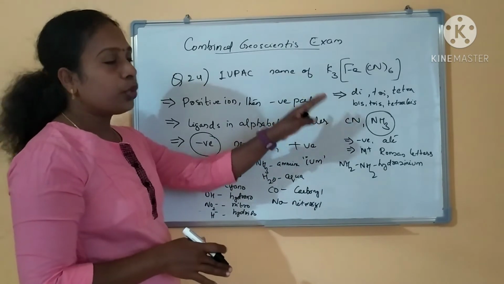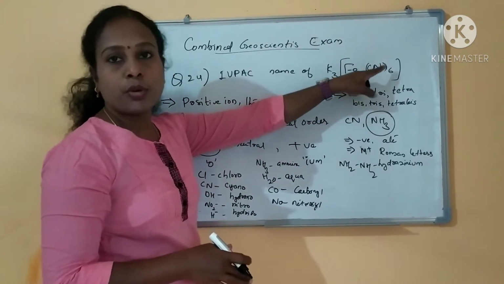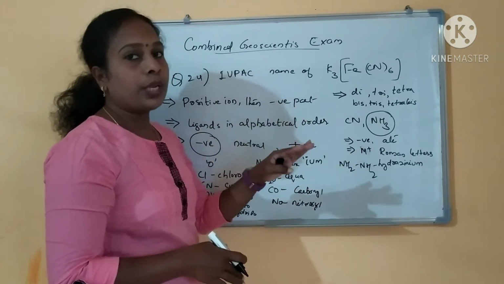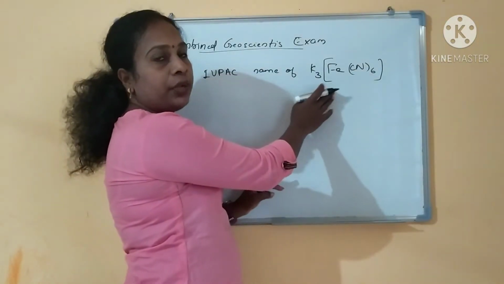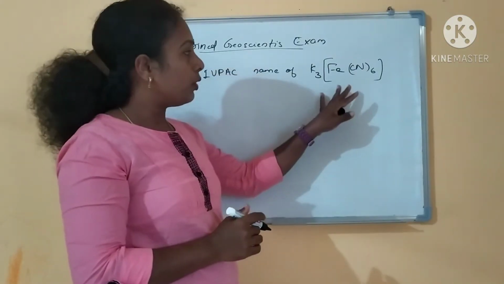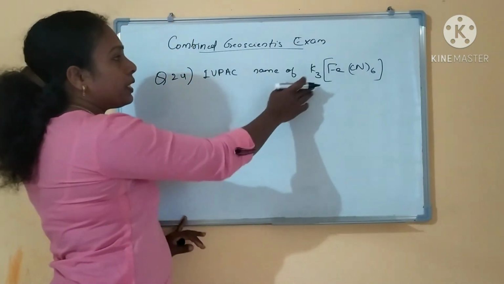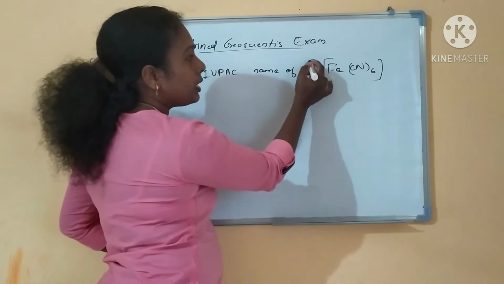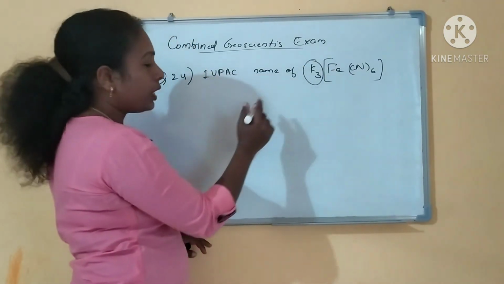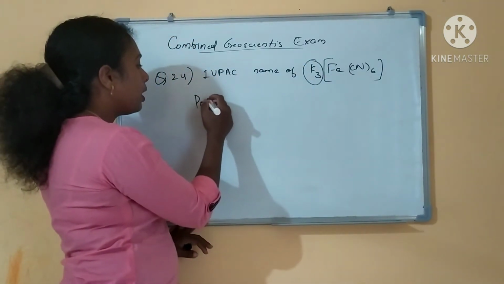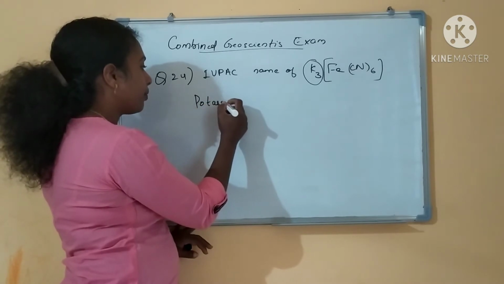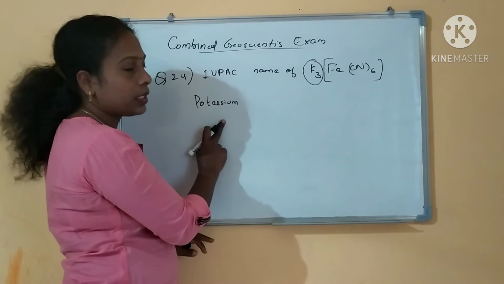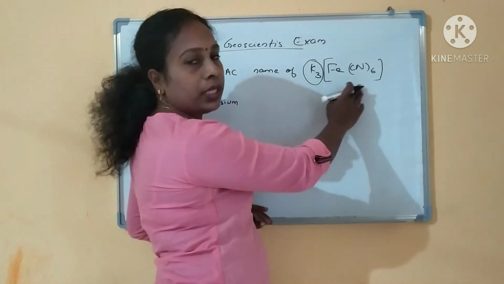We will see a few more examples. Whichever question they are asking, you can write. First we will see your question itself, then we will solve the other examples. So, first K3[Fe(CN)6], which one do you have to name first? This is the positive part, right? So, it has to be named first. What is it? Potassium. So, first you have to name the positive ion, followed by this negative part.